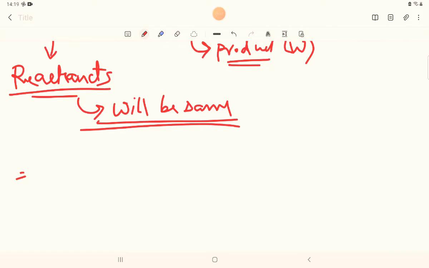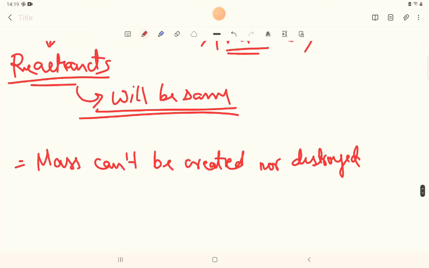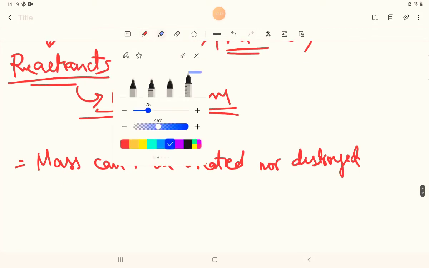That's all. Now he has also given this law, and what the law says is that mass cannot be created nor destroyed.